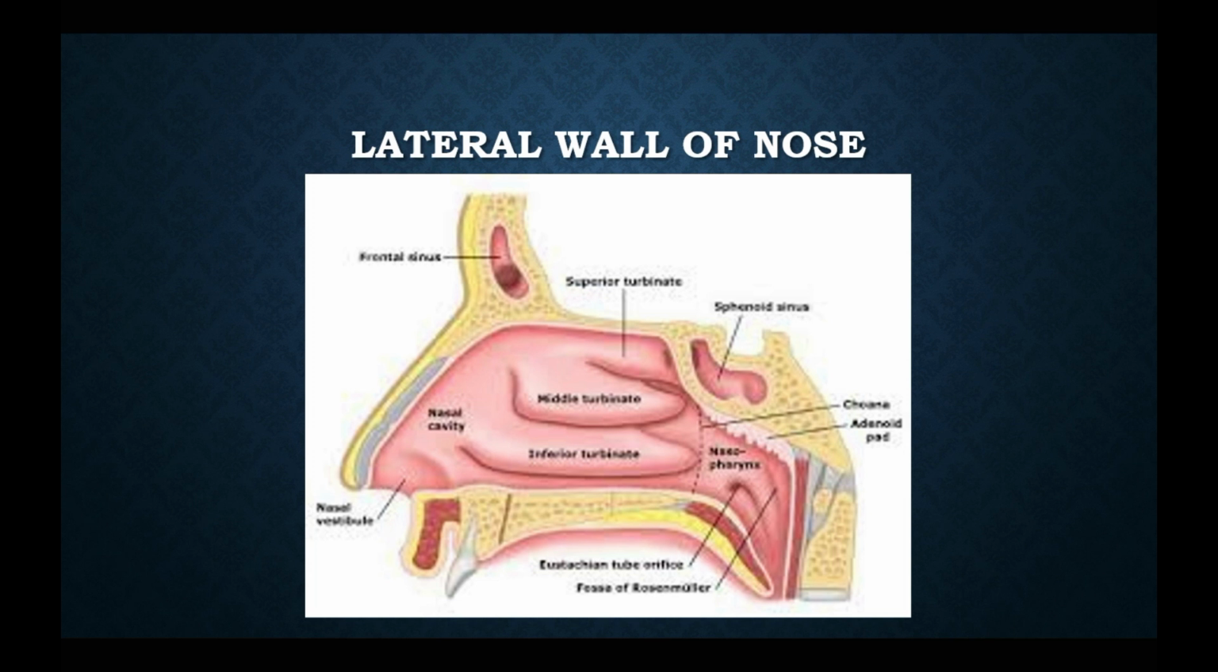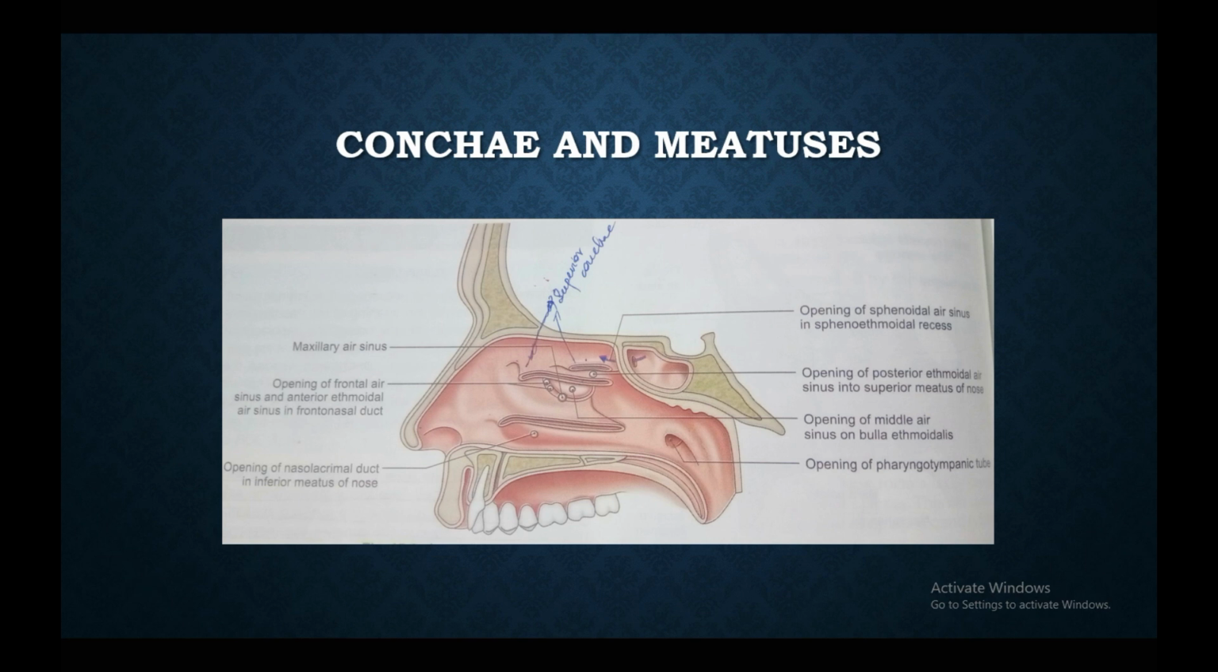The cartilages forming the lateral wall of nose are the superior nasal cartilages, inferior nasal cartilages, and 3 or 4 small alar cartilages. Conchae and meatuses. The nasal conchae are curved bony projections directed downwards and medially. The inferior concha is an independent bone, whereas the middle concha and superior concha are projections from the medial surface